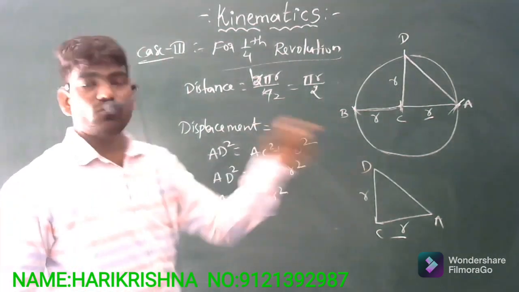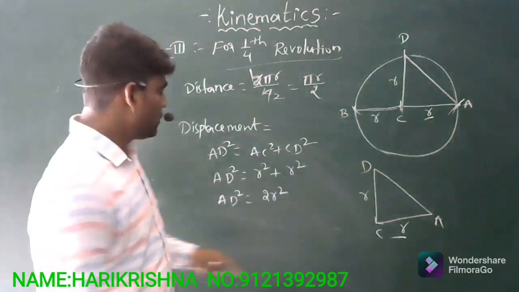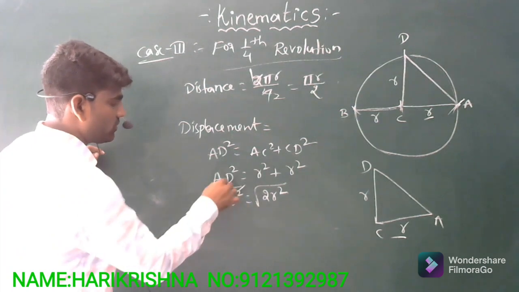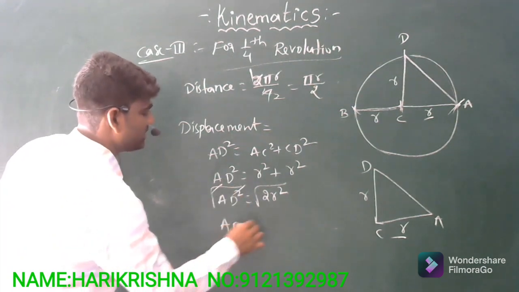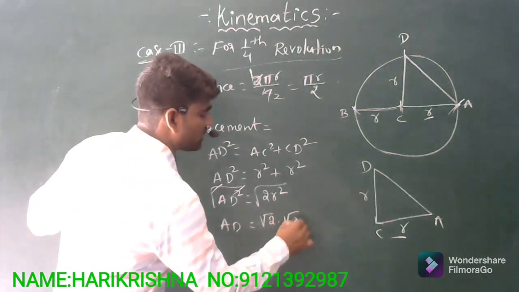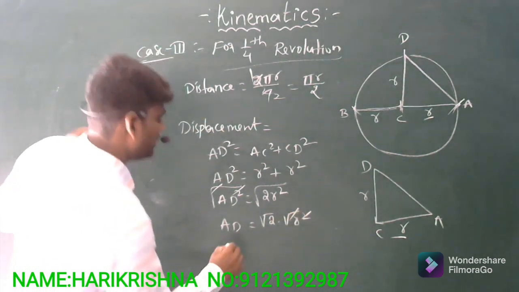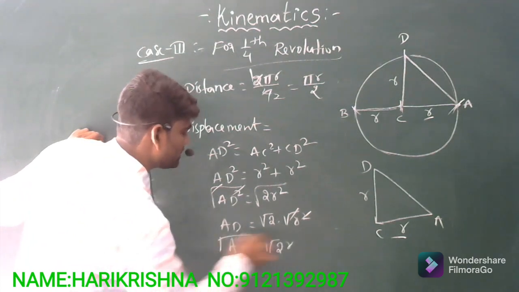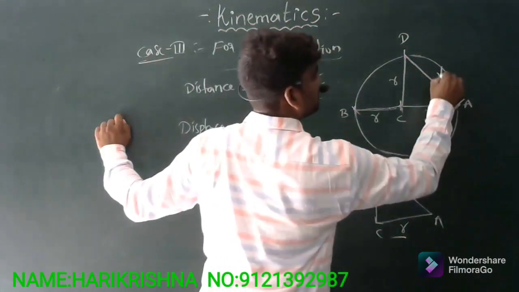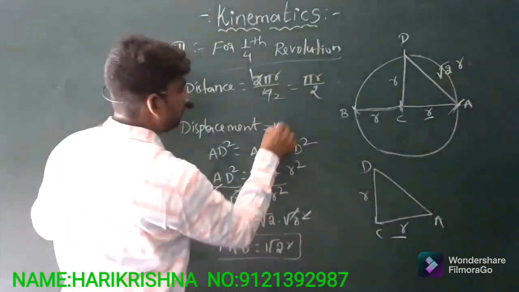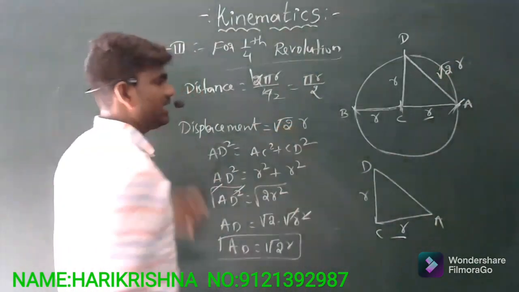I want to find only the length of AD, so I have to cancel this square. I'm applying the root on both sides, so the square root gets cancelled. Then AD is equal to root 2 into root R square, and this square root gets cancelled. So we get AD equals root 2 R. So this is the displacement, root 2 times its radius.